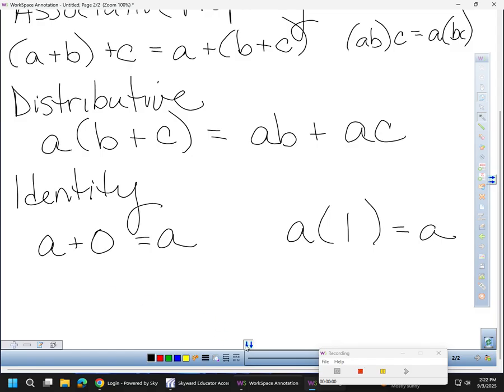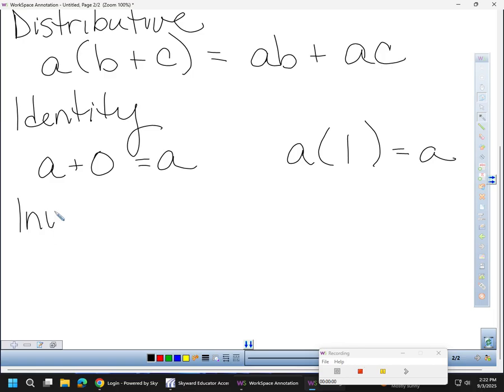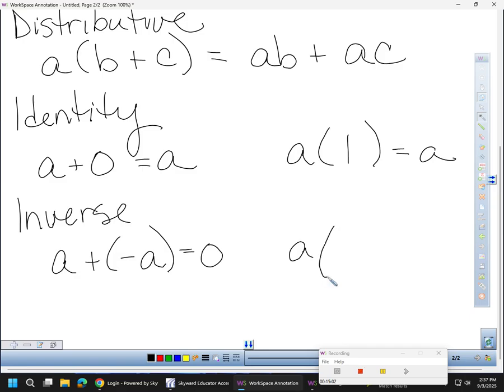All right. We're going to do the inverse. The inverse property. If I take A and add it to its opposite, I get 0. If I take A and multiply it by its reciprocal, I get 1.